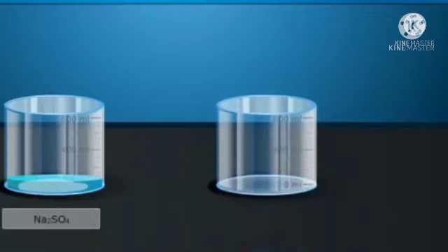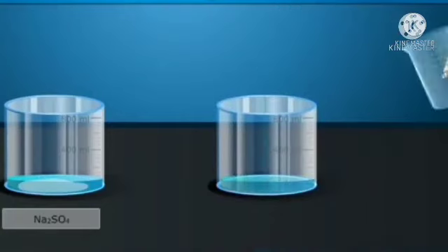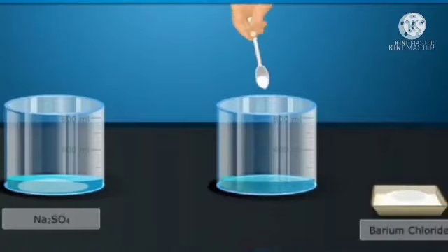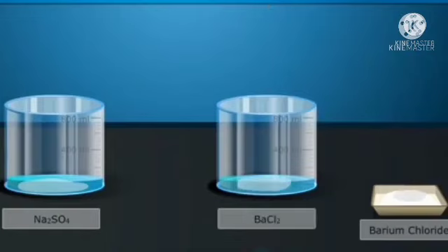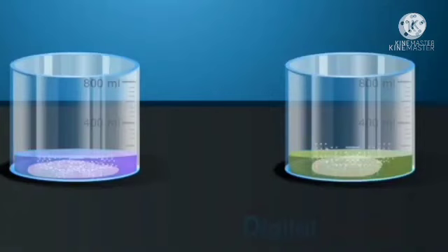Take 100 ml of water in another beaker. Then add the barium chloride powder. Dissolve a small quantity of barium chloride. Here the chemicals are sodium sulfate and barium chloride.